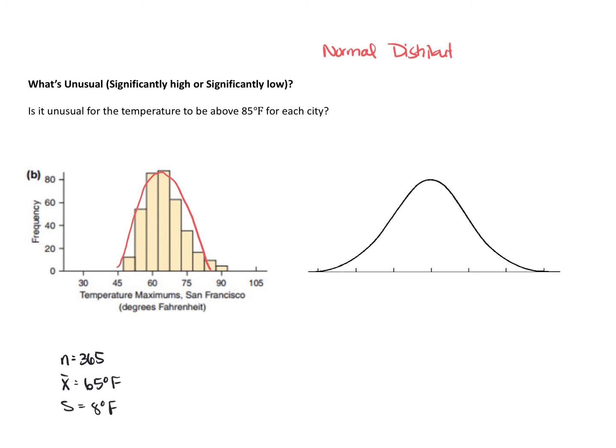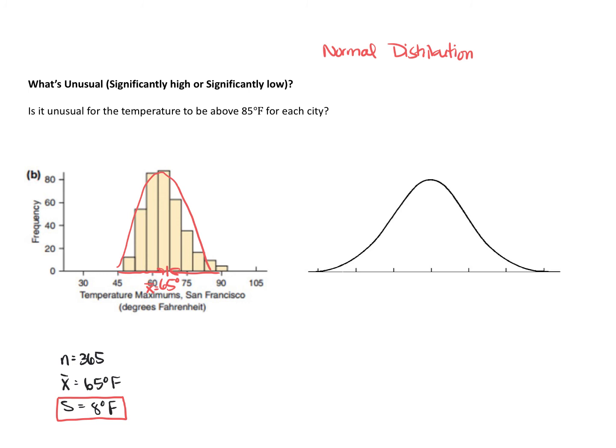And the variation in the data, so the variation in the temperature, is smaller, and we can also see that by looking at the standard deviation: 8 degrees Fahrenheit compared to Provo's 21 degrees Fahrenheit. 8 degrees is definitely smaller. So we can see here that the mean is in the center, so X bar of 65 degrees is in the center, and the standard deviation of 8 degrees tells us that on any typical day, the temperature varies from that mean temperature by only about 8 degrees Fahrenheit, and so that's why the spread is much smaller.